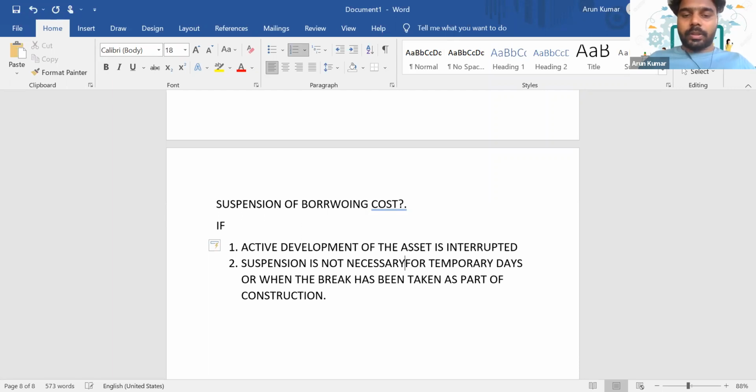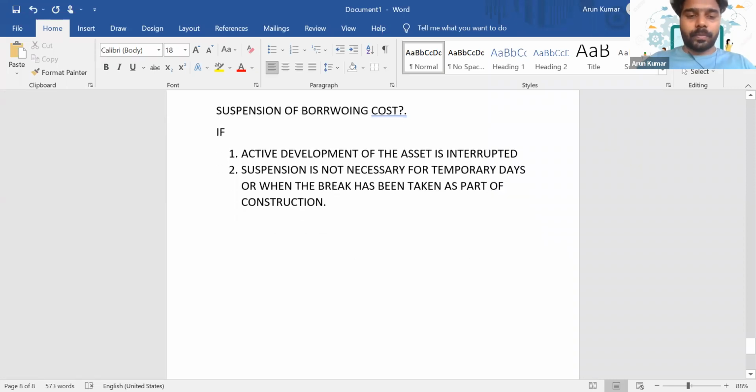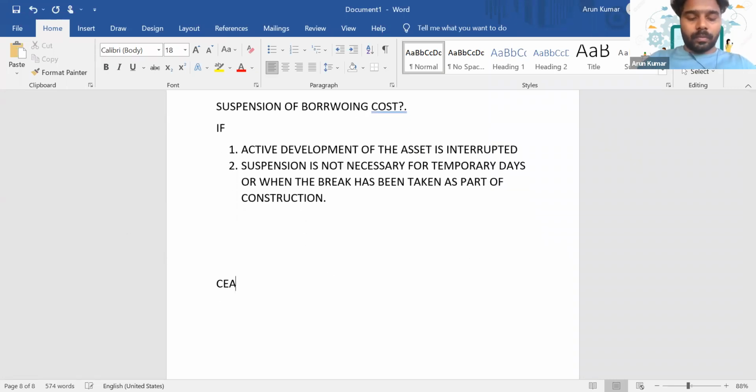What else do we need to consider? Finally, when should we completely stop the process of capitalization, that is, cessation.